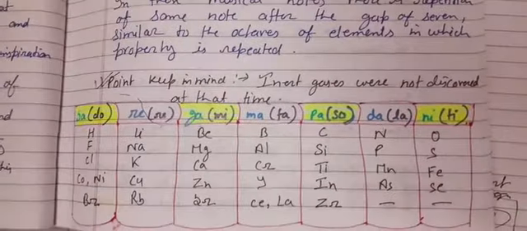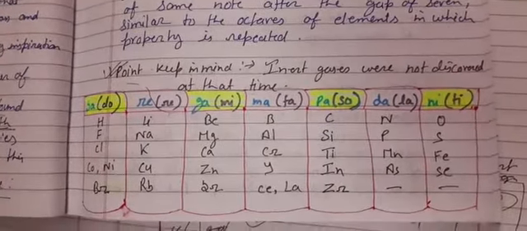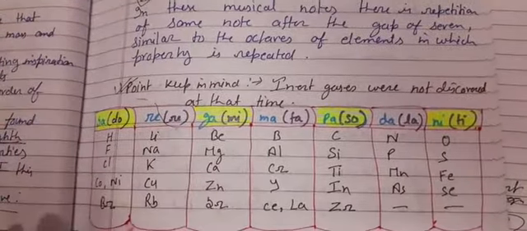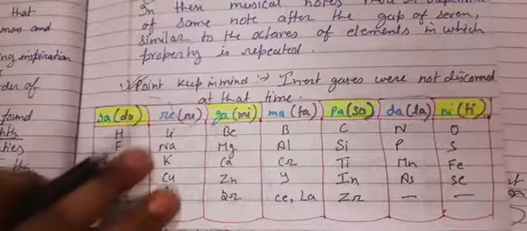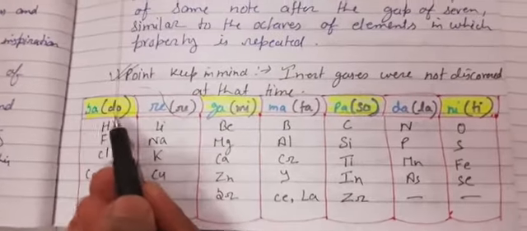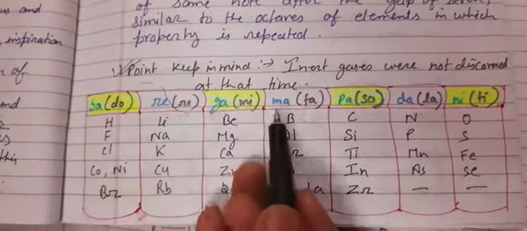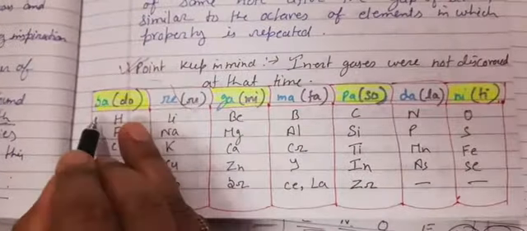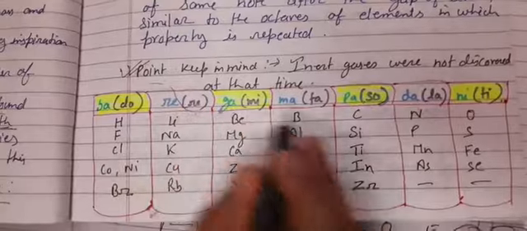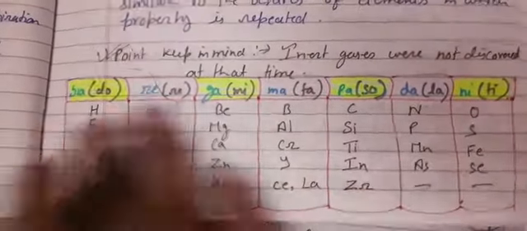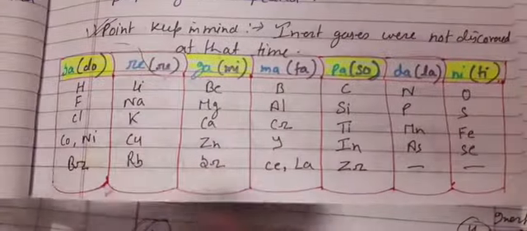Now we are going to see in depth what he said according to the law of octaves. Just now we can't discuss the limitations. We are going to discuss what he invented, how he tried to prove it. This was the table he made, children. The heading was like sa, do, Indian, Western, re, ga, mi, ma, fa, pa, so, da, la, ni, ti. On the left side I have written Indian notes, and on the right side in brackets I have written Western notes, and he arranged these elements in this way.